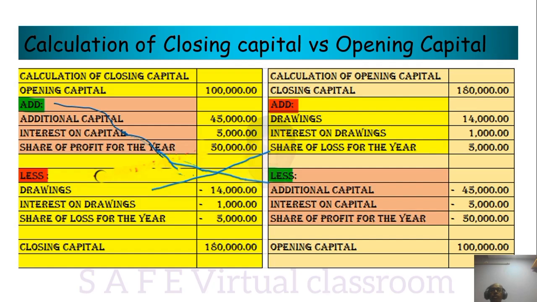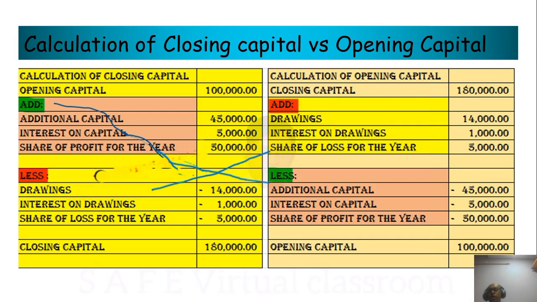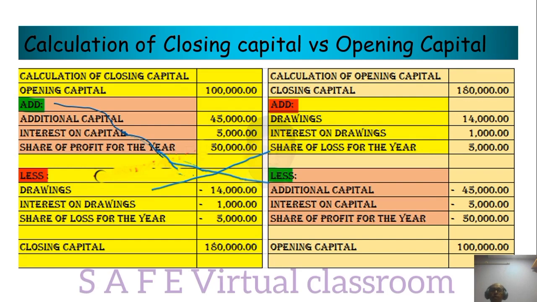So what you have to do is just the reverse. You have to start with closing capital. Whatever you used to add you have to subtract, and whatever you used to subtract you have to add. Exactly the reverse of that. Here I have started with 1,80,000 closing capital, and we have reached opening capital of 1 lakh.